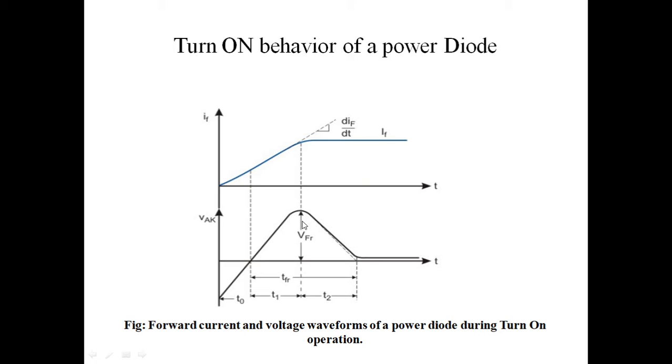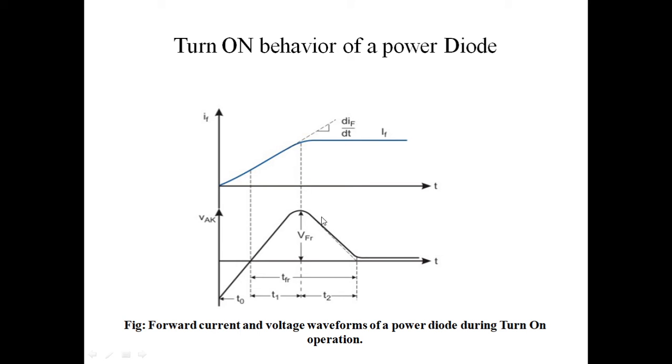VFR is called the forward recovery voltage. It is given as a function of the forward di by dt current. In the manufacturer data sheet it will be mentioned. Typical values lie within the range of 10 to 30 volt, and the forward recovery time is within 10 microseconds.